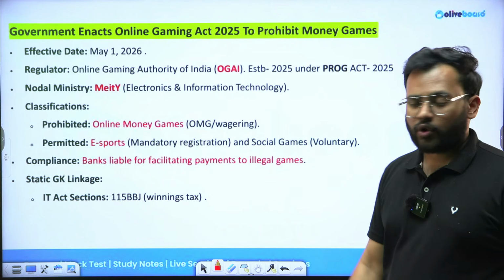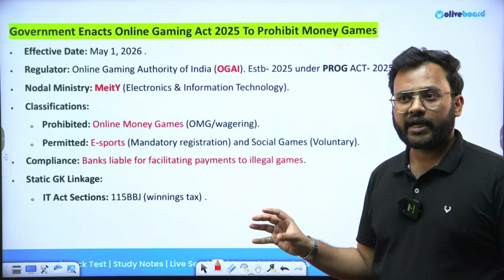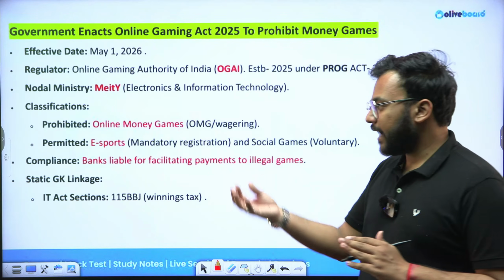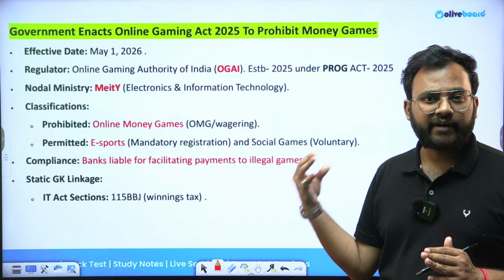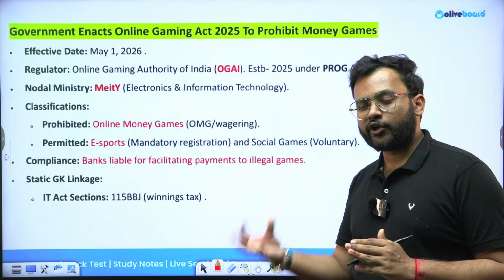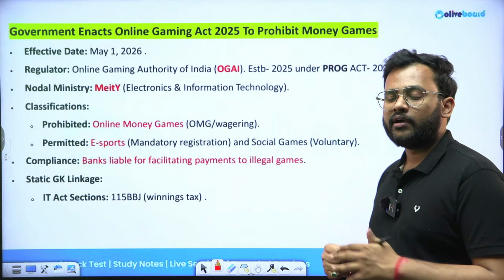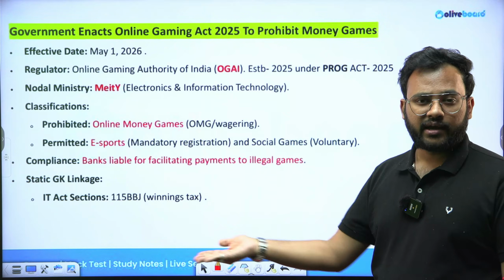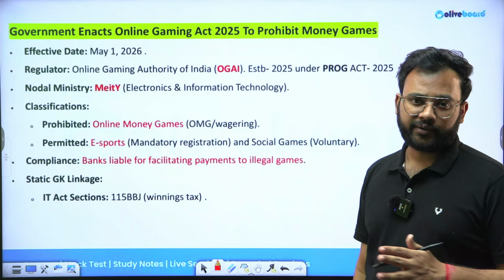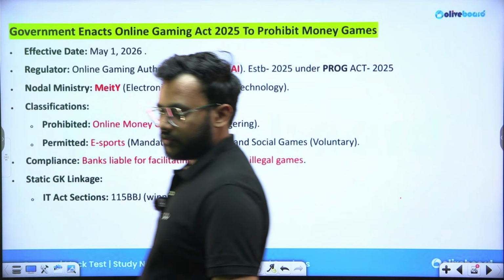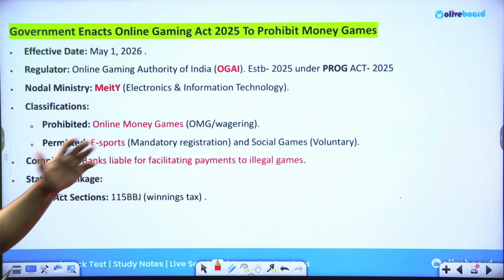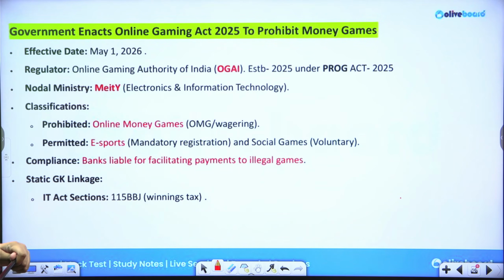Okay? So if any flaw is found, if it has been found that any money gambling game is being operated, and the bank is the facilitator, it has not properly verified the credentials, and despite knowing or checking the documents that it is a gambling related or gaming related company, you are still facilitating their transactions between users and the company owners, then you are going to be liable for it. Okay? So the limelight is on banks now. They are also part of this verification, and they have to ensure that these types of things are not being undertaken as far as their financial infrastructure is involved.